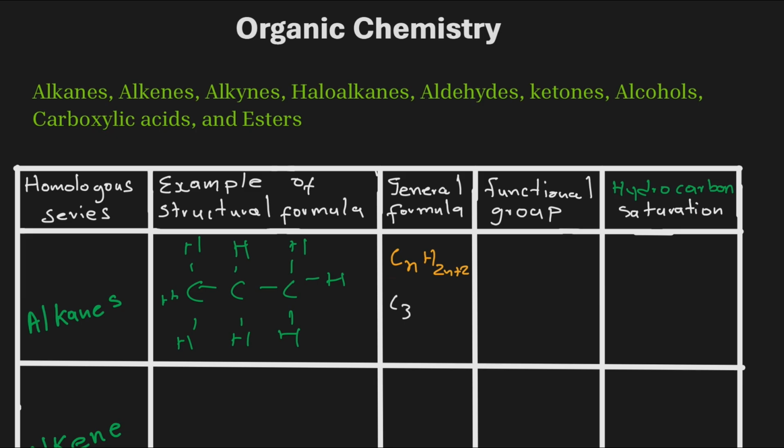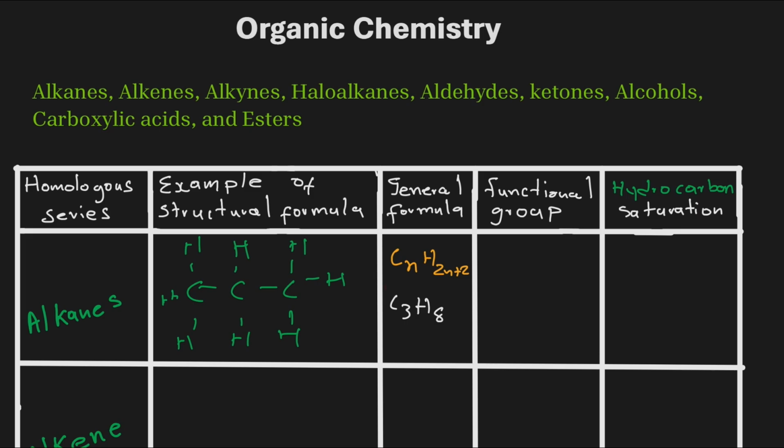Then we work out the number of hydrogens: 2 multiplied by 3, which is 6, plus 2, which is 8. So for 3 carbons, you will have 8 hydrogens bonded to those 3 carbons. And this works for all the alkanes.